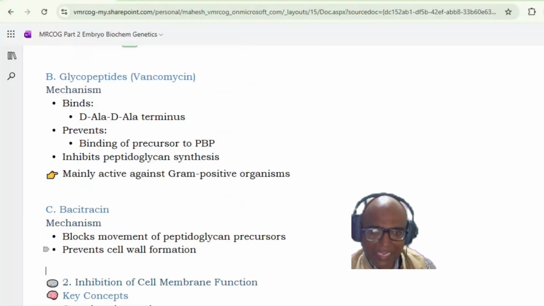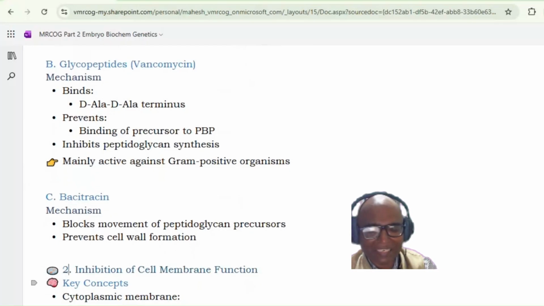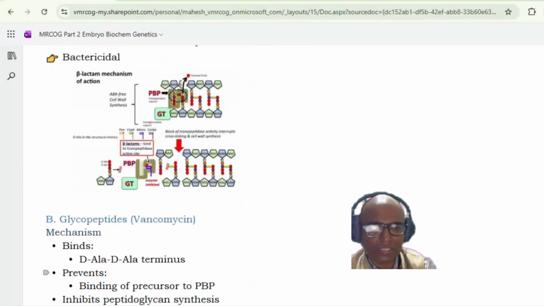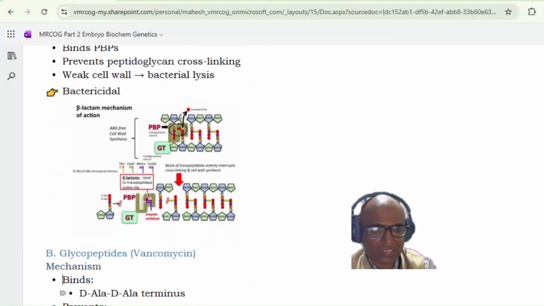We have seen glycopeptides, that is vancomycin. We have seen bacitracin, and first one was the beta-lactam antibiotics, in which we have four things. Okay, penicillins, cephalosporins, carbapenems, and monobactams. Okay, so I hope you have understood this.